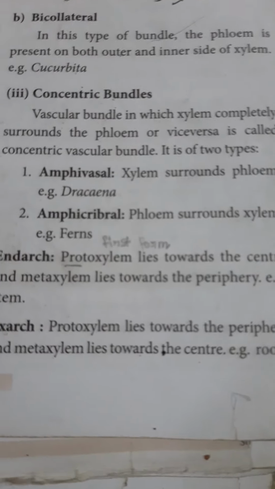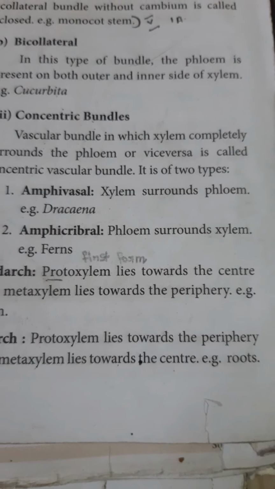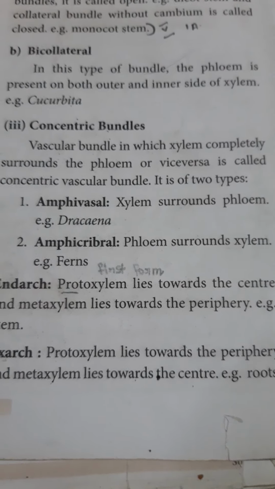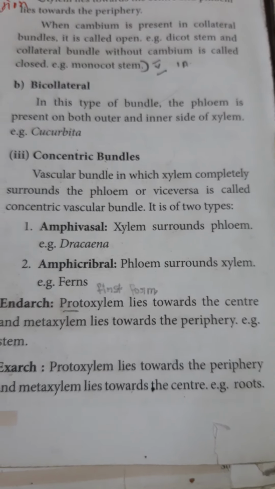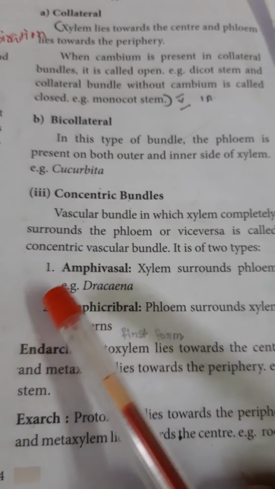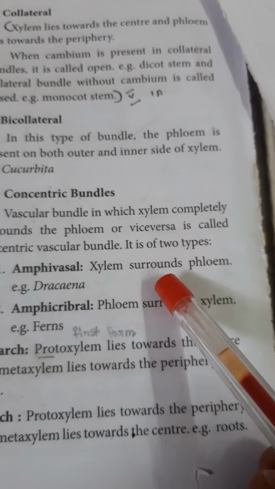Then concentric vascular bundle, third type. Concentric means the vascular bundle in which xylem completely surrounds the phloem, or antagonistically, that means opposite, phloem surrounds the xylem.